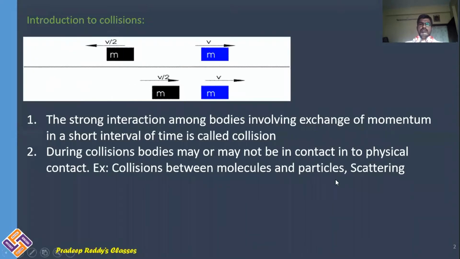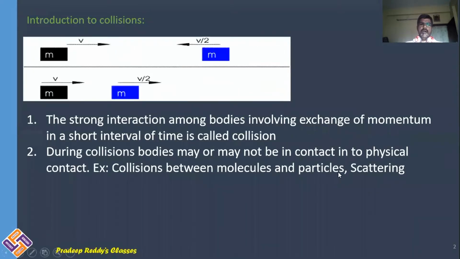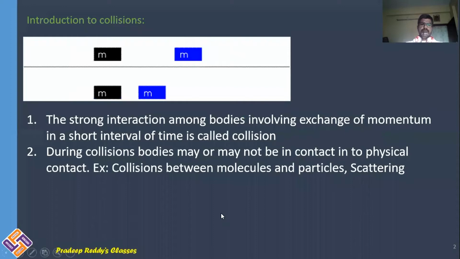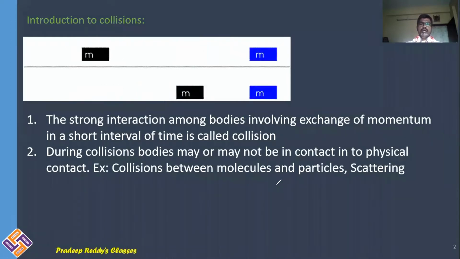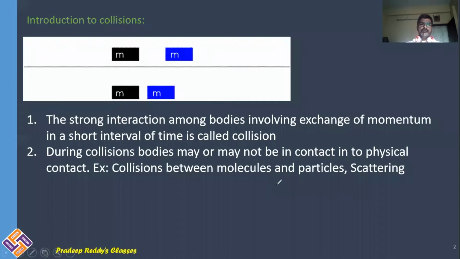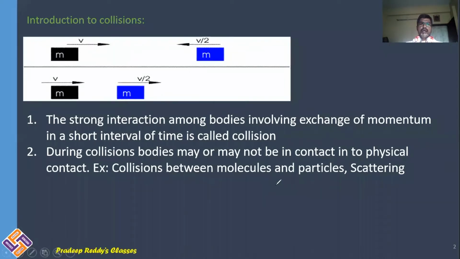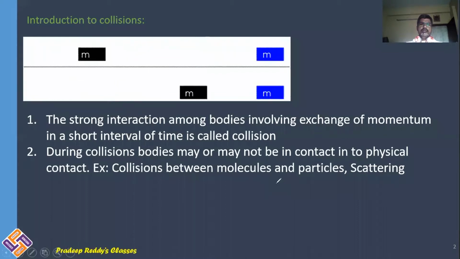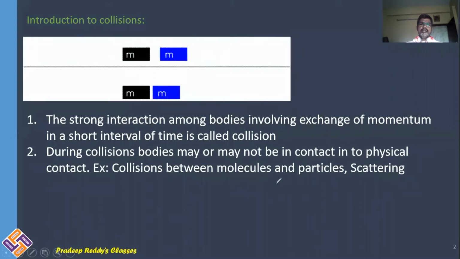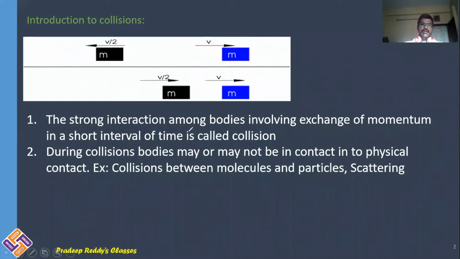You can see in the animation provided, there are two masses. Two masses are equal, their mass is m kg. Those two masses are coming towards each other and they are having a sudden interaction between them.